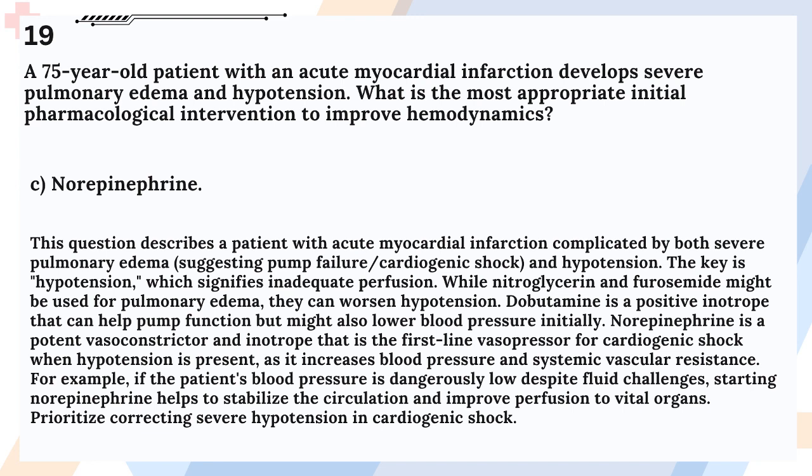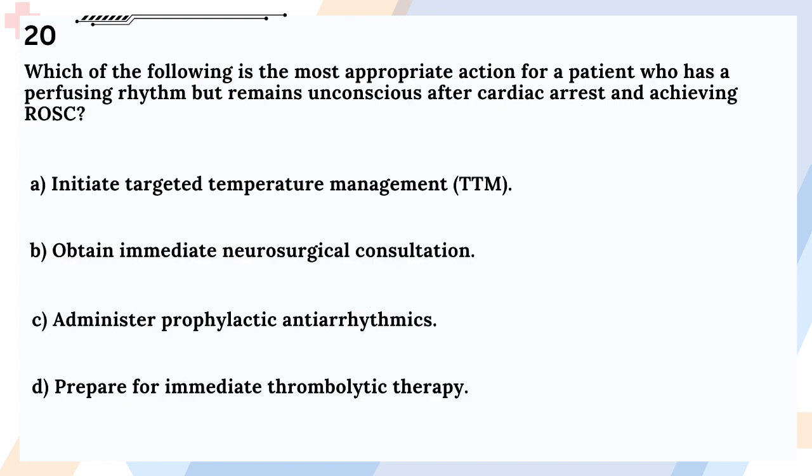Norepinephrine is a potent vasoconstrictor and inotrope that is the first-line vasopressor for cardiogenic shock when hypotension is present, as it increases blood pressure and systemic vascular resistance. For example, if the patient's blood pressure is dangerously low despite fluid challenges, starting norepinephrine helps to stabilize the circulation and improve perfusion to vital organs. Prioritize correcting severe hypotension in cardiogenic shock.